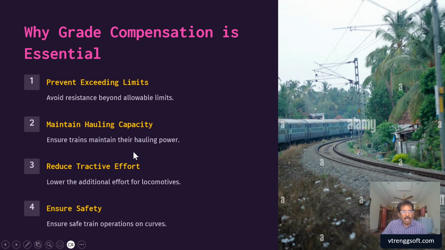If there is any struggle because of the curvature and the gradient, there will be skidding and slippage. Sometimes because of the impact the rail may fracture and the loco may fail, and all the problems will take place. That is why we have to keep the resistance within the limit for the design load.